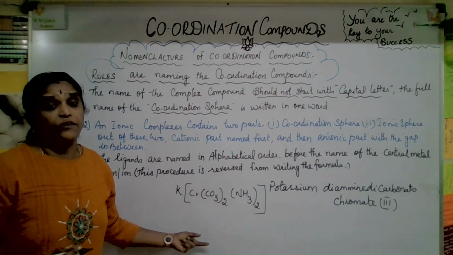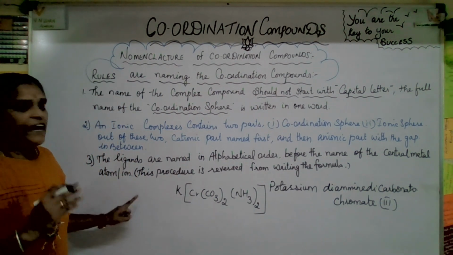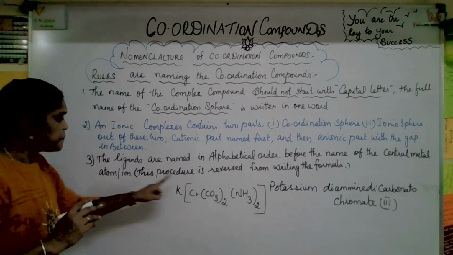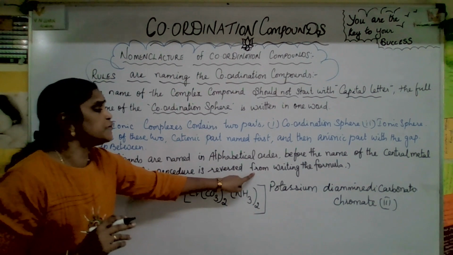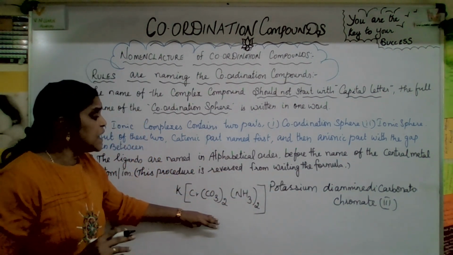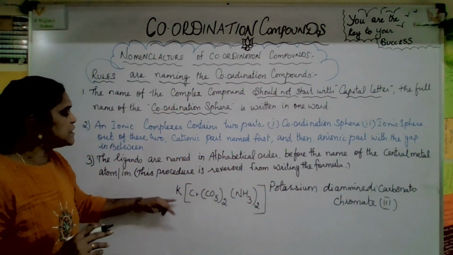According to the rule, I'll give the example. What are the things to be done? Okay, hope you're clear. Now here one more bracket word it has mentioned. What is it? This procedure is reversed from writing the formula. So, writing the formula is different from writing the name.